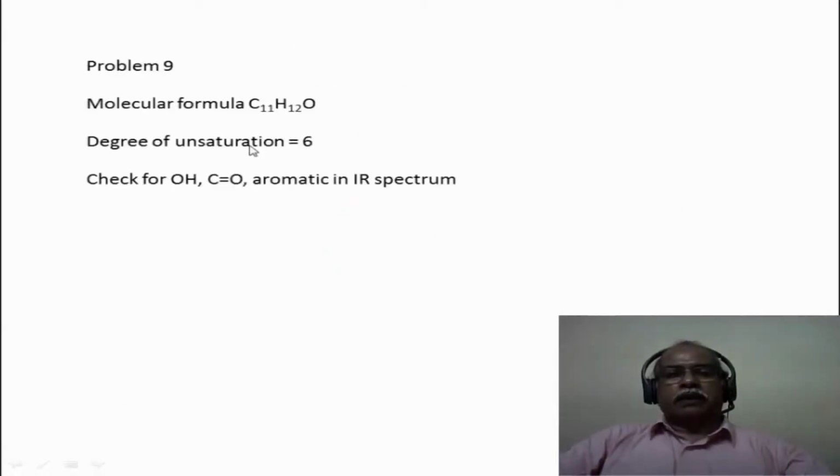This is problem number 9. Up to 8 problems we have solved in the earlier modules. The molecular formula of this compound is given as C11H12O. From the molecular formula, we calculate the degree of unsaturation, or the double bond equivalence, to be 6 in this particular case. So this could very well be an aromatic compound because of the large degree of unsaturation. Because of the presence of oxygen, let us look at the presence or absence of OH, carbonyl stretching frequency and aromatic stretching frequency in the infrared spectrum of this compound.